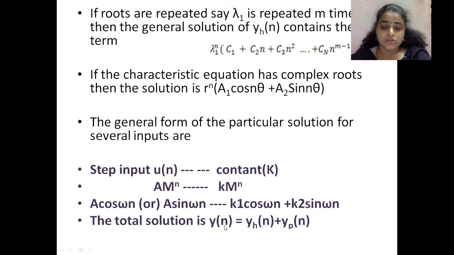So the total solution y of n is equal to y h of n plus y p of n, where y h of n is the homogeneous solution, which is nothing but lambda 1 power n into c1 plus c2 n plus c3 n square and so on up to cm n power m minus 1, and y p of n, the particular solution, depends upon the input sequence which we have applied.